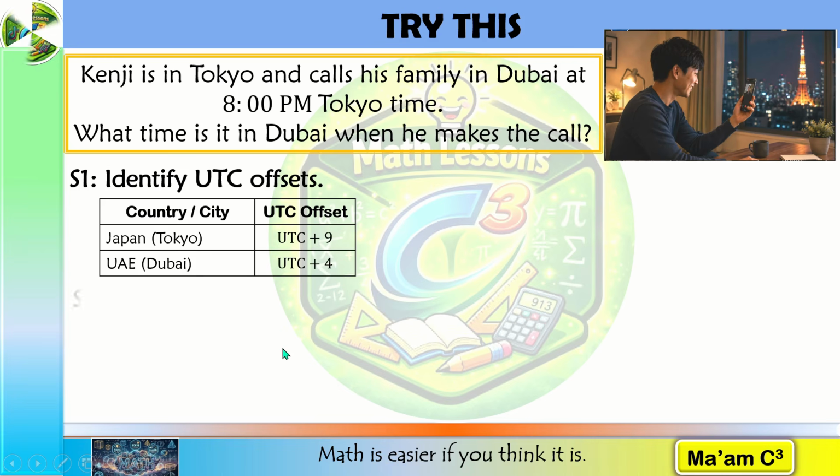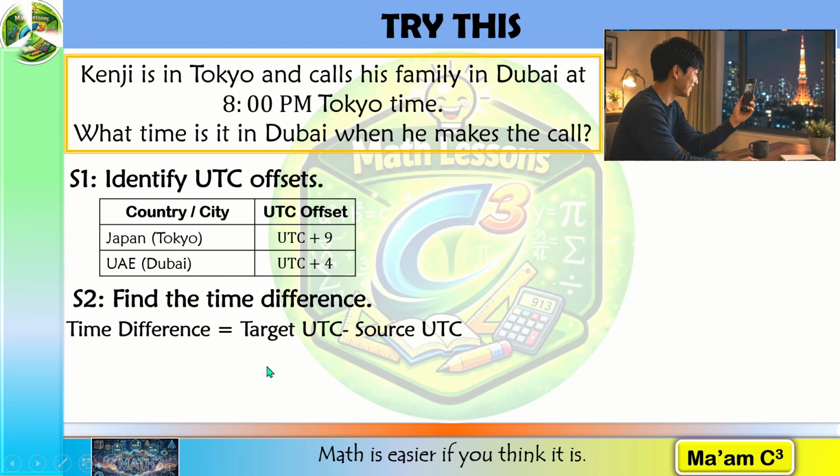Step 2, let us find the time difference. Our formula is equal to target UTC offset minus source UTC offset. So our target, what time is it in Dubai? So our target is Dubai UTC plus 4. And our source is 8 p.m. Tokyo time, so UTC plus 9.